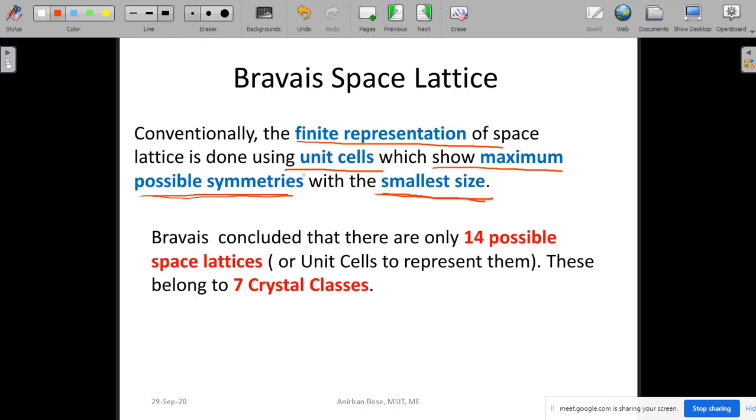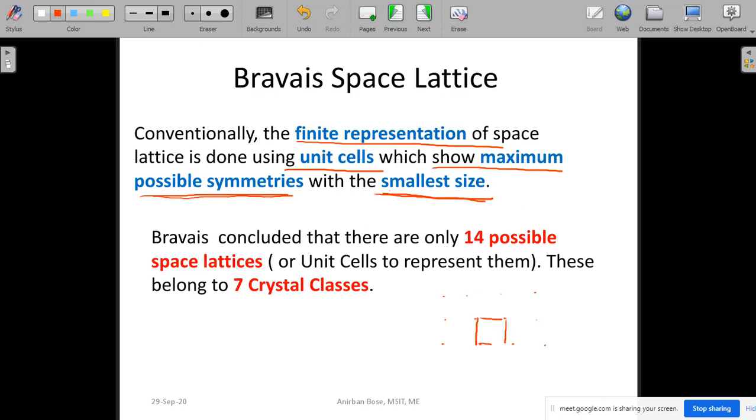There is another kind of symmetry, like reflection. Symmetry in reflection is also there, but we are not going into the detail of reflection symmetry. Let's try to understand what we mean by symmetry in case of rotation. Rotational symmetry means if you consider some lattice points like this, and let us consider this is one unit cell.